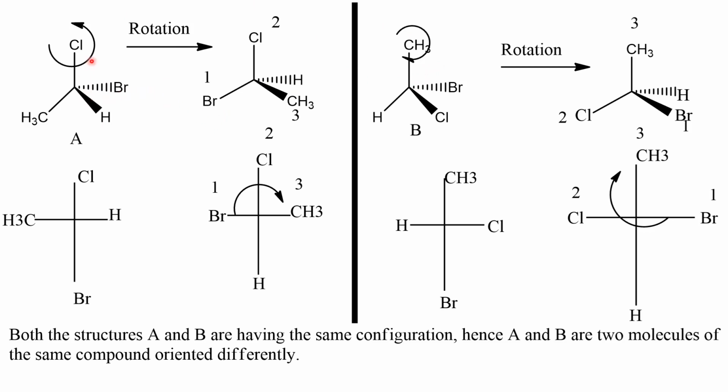So let me do a rotation about this C-Cl bond, and first of all let us assign the priority numbers. Here this is chlorine directly connected, and here we have bromine, here we have hydrogen and carbon. There are four different atoms connected. Okay, it's easy for us. So now we have to assign priority numbers.